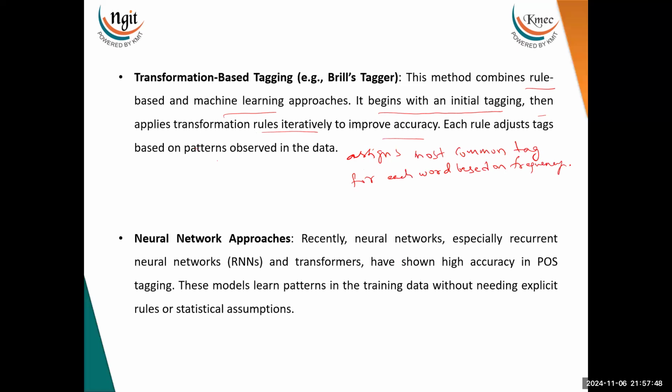Clear, students? The initial tagging might sometimes misinterpret a word like flies as a noun, since flies is often tagged as a plural noun. Right?